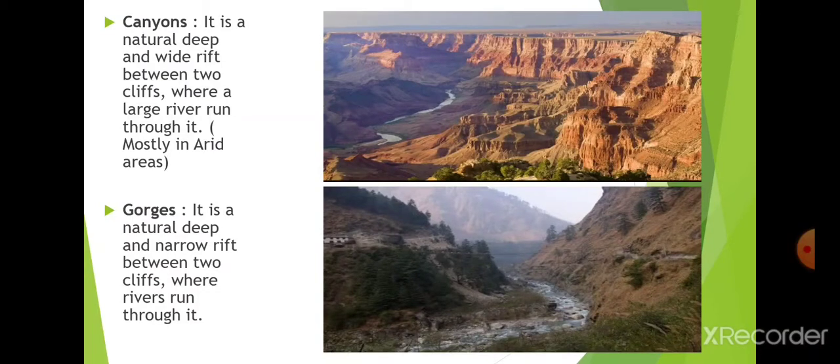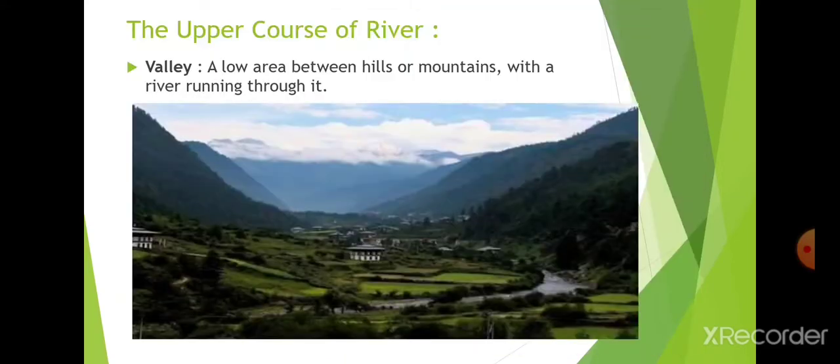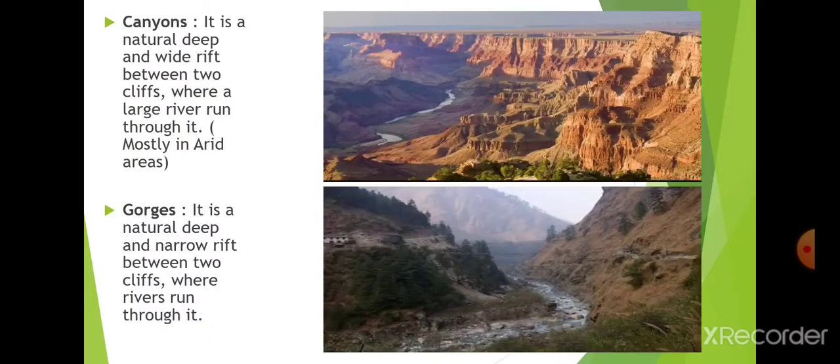Clear? Like I explained for the valley, the place between two hills and mountains with a river running through it, in the canyon also you can see the river running through it. Canyons are mostly found in arid areas, meaning dry areas or semi-arid areas, and gorges are found in semi-arid or plain areas, I mean, in the normal areas.